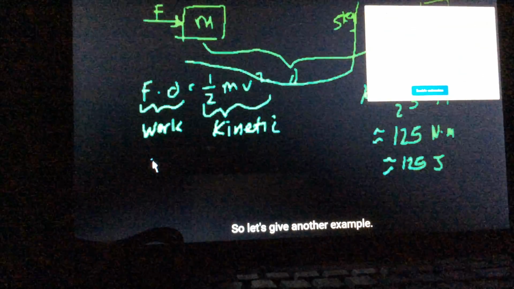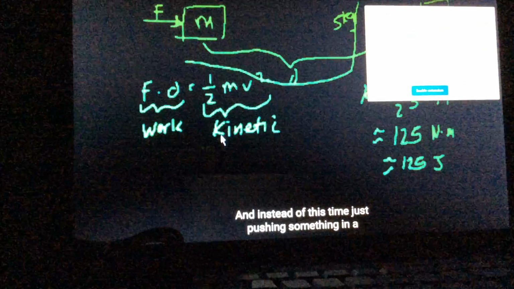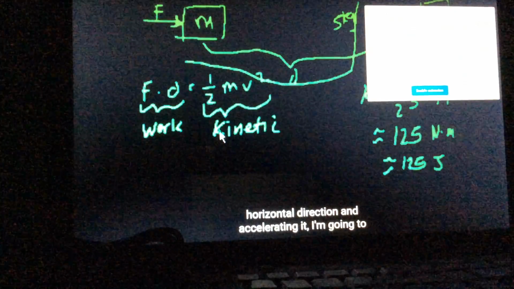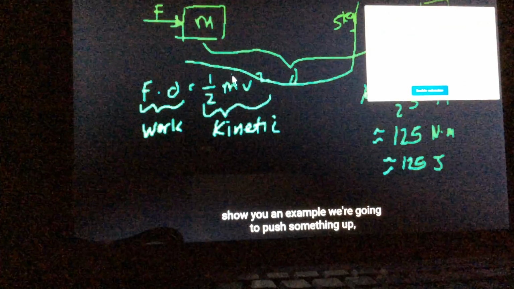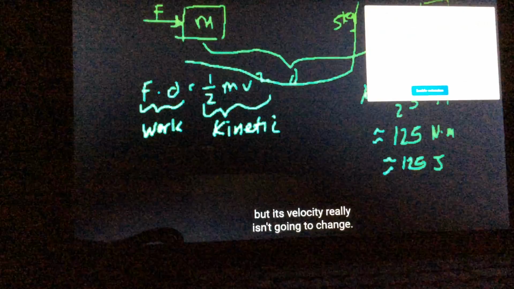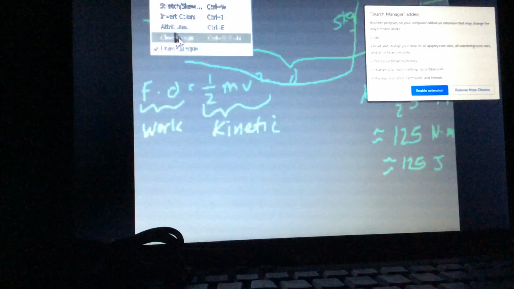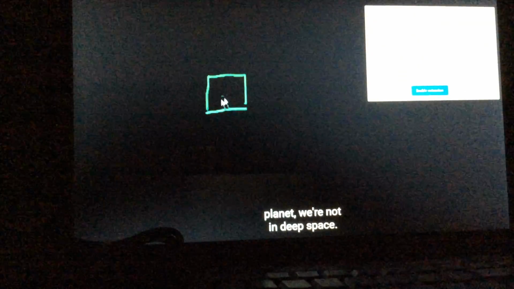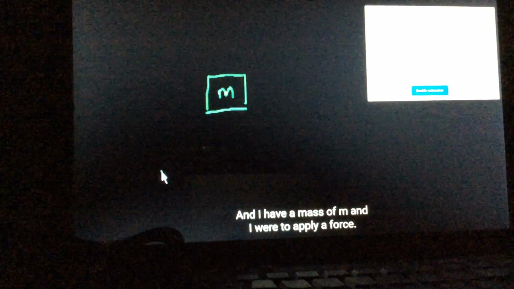So let's give another example. And instead of this time just pushing something in a horizontal direction and accelerating it, I'm going to show you an example where we're going to push something up, but its velocity really isn't going to change. Let's say I have a different situation. And we're on this planet, we're not in deep space. And I have a mass of m.